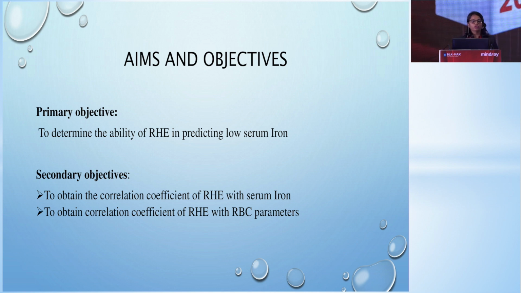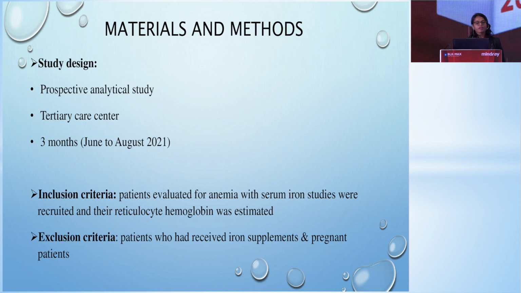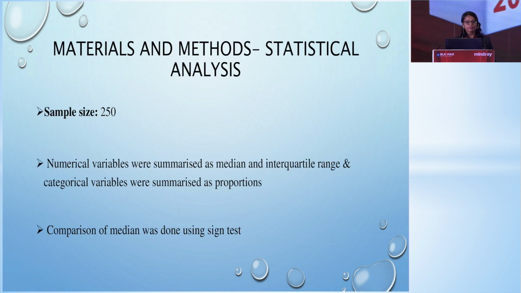were to obtain a correlation coefficient between the RHE and the serum iron and also with that of different RBC parameters. The study was a prospective analytical study conducted in a tertiary care hospital over a period of 3 months. Patients who were evaluated for anemia with serum iron were recruited and the reticulocyte hemoglobin was estimated. Patients who had already received iron supplements and pregnant women were excluded from the study.